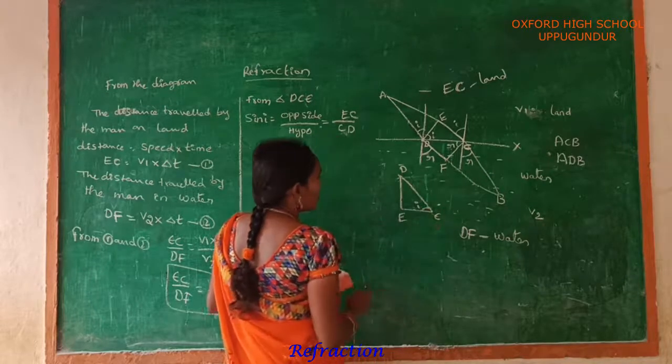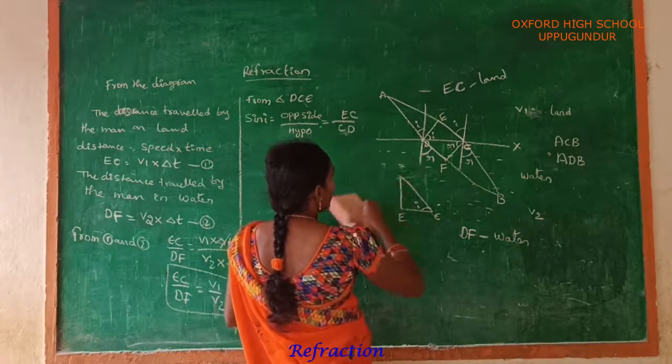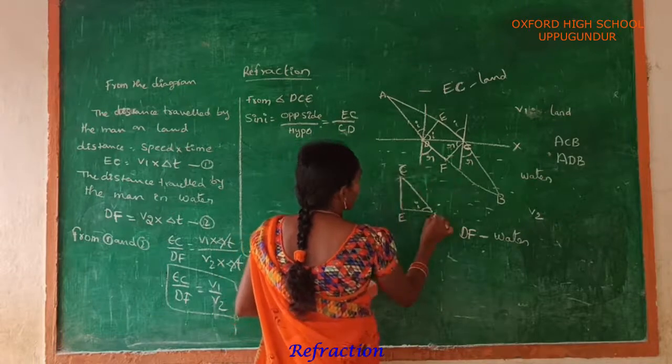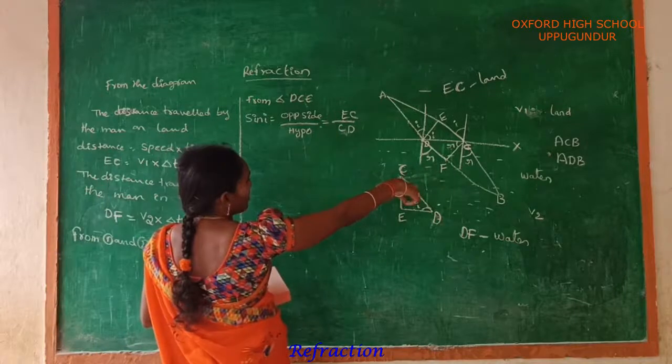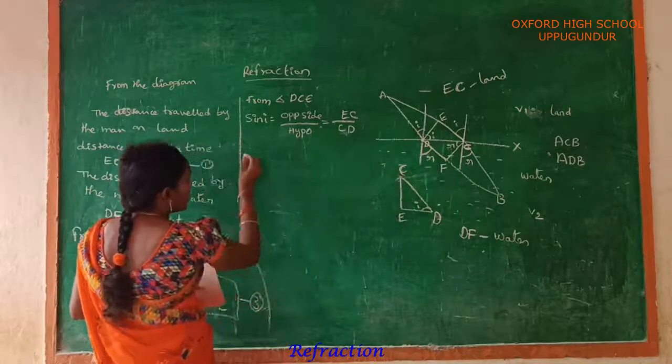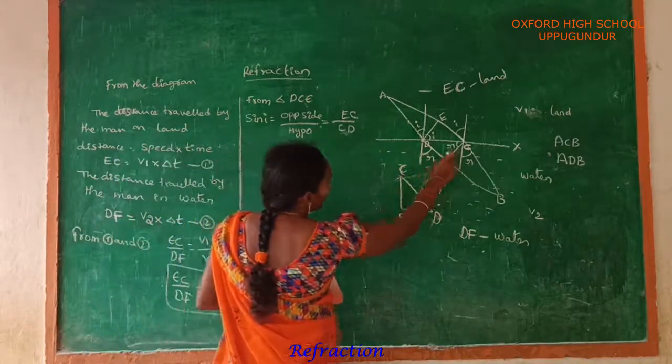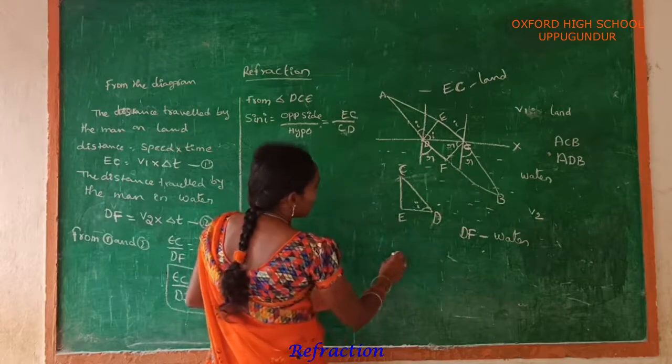Sin I is equal to opposite side by hypotenuse, EC by CD.